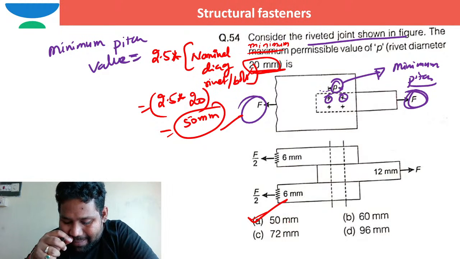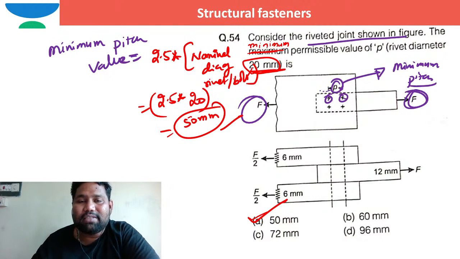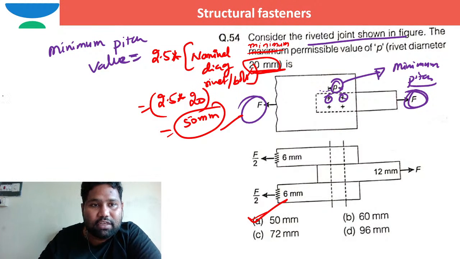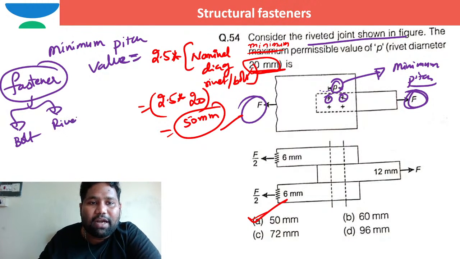Sir, in IS 800 2007, rivet is not mentioned. Yes, Navjot Singh Sidhu, in IS 800 2007, rivet is not mentioned. Instead of saying rivet, they used a terminology called fastener. What are fasteners? A fastener can be a bolt or a rivet.